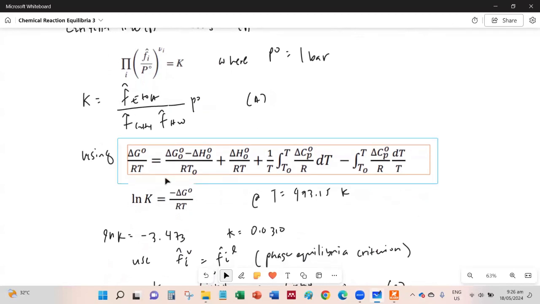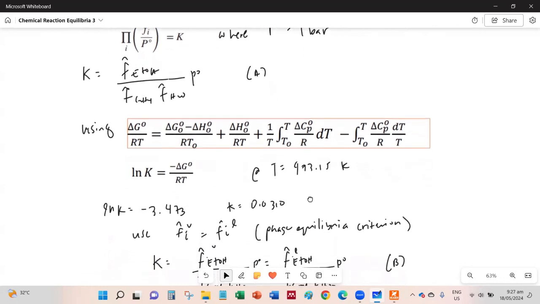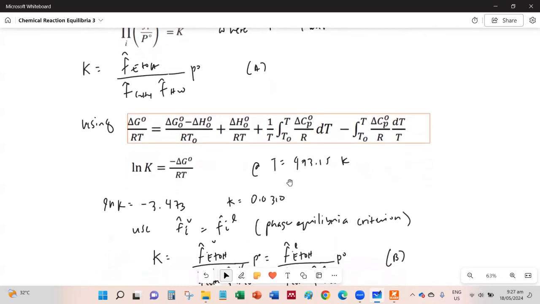I skipped the solution for this one, so please do this on your own. And what you will get is ln K equal to negative 3.4, where exponentiating, it would give you a K equal to 0.0310. So that is our K.